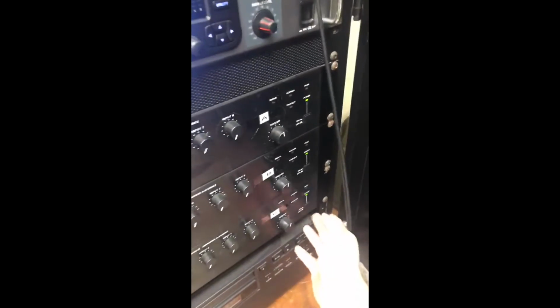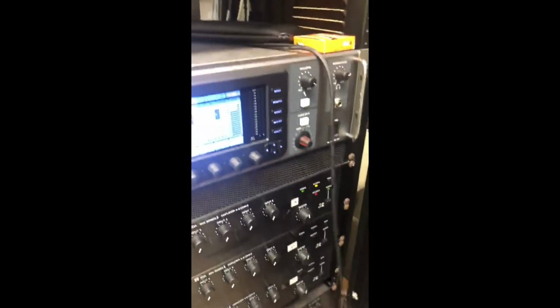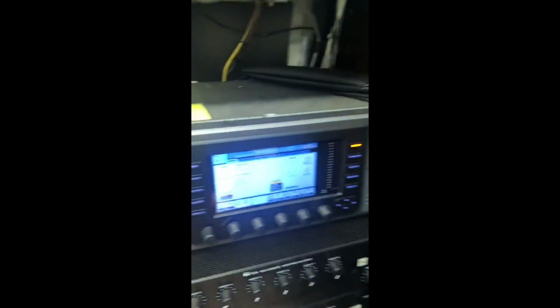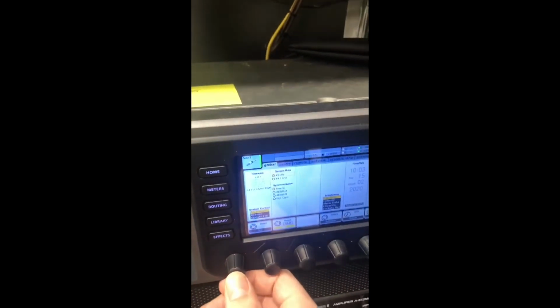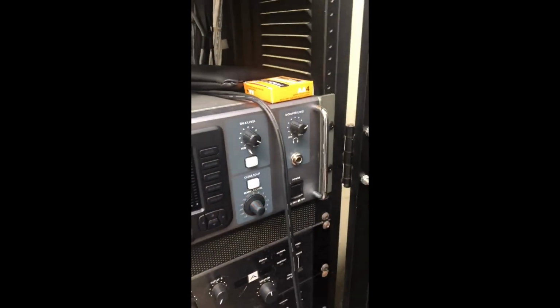And to turn it all off, you turn the speakers off, and then you will go to setup, make sure you're on global, and then shut down, and then you can power it off.